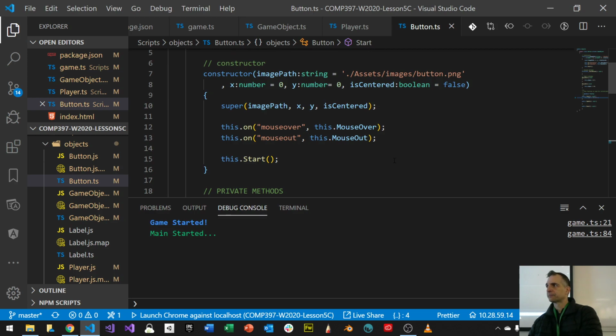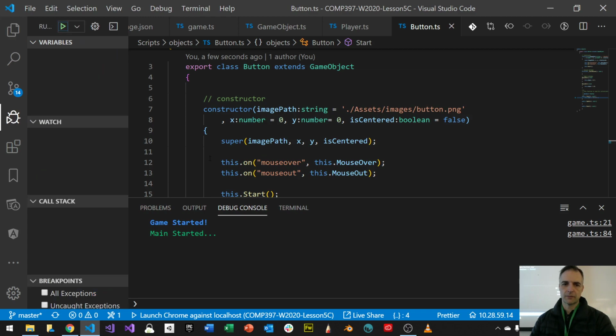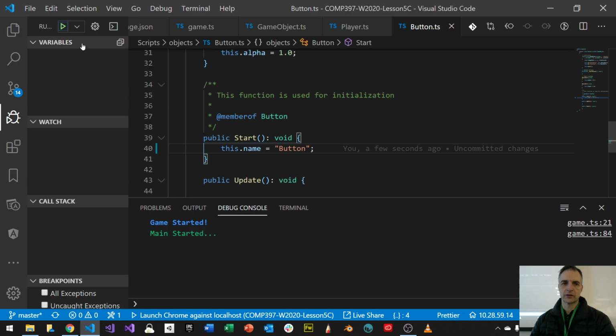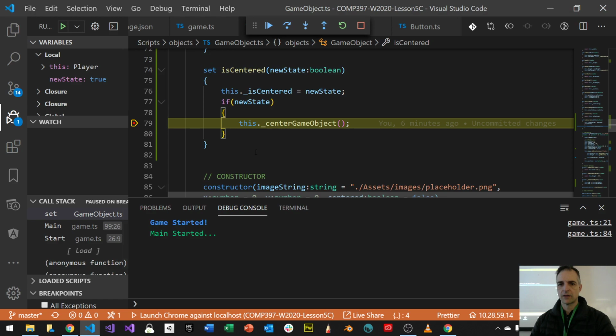Does that make sense? So I can differentiate between button and my player object. I don't know which one it is right now. Okay, let's go through that debugging again. If I go back to my bug hunt as an example and press play, I still probably have a breakpoint right here. And now I can start inspecting.